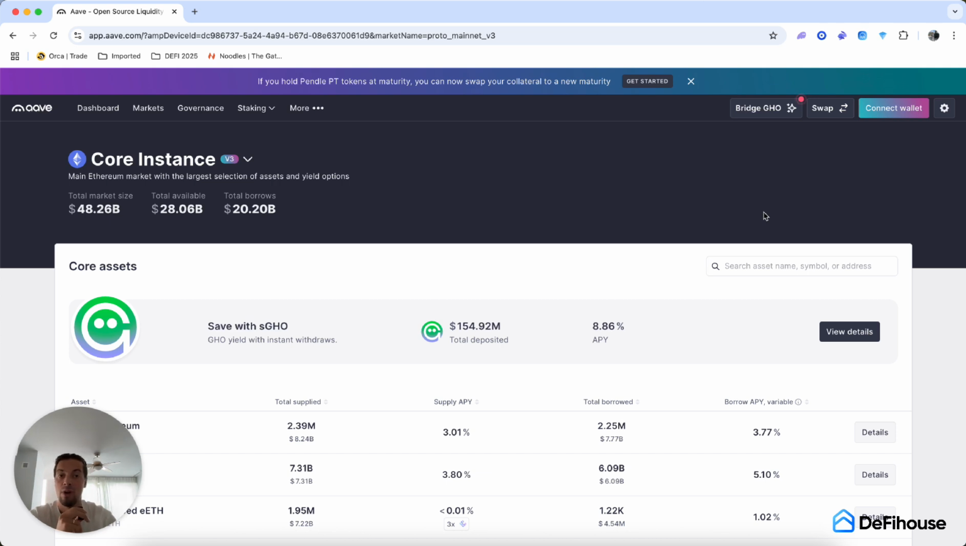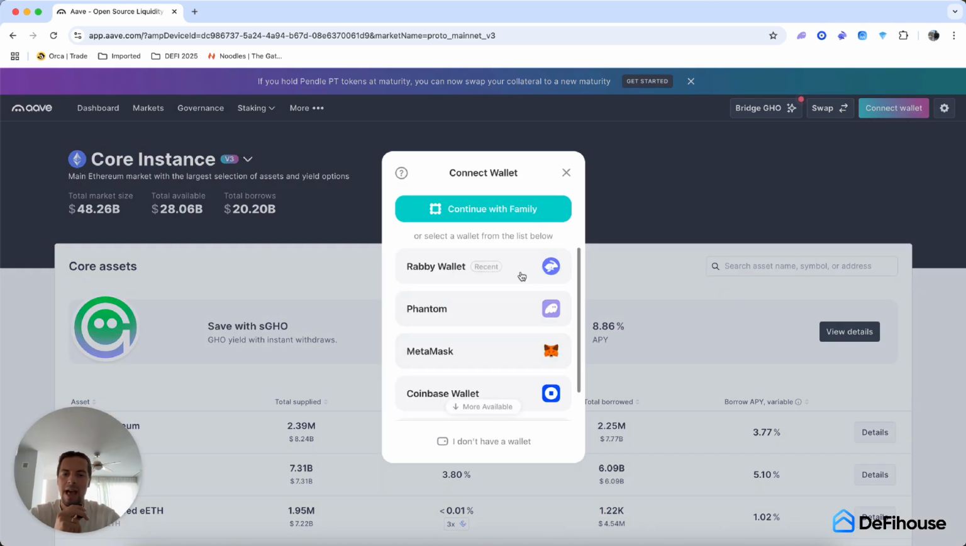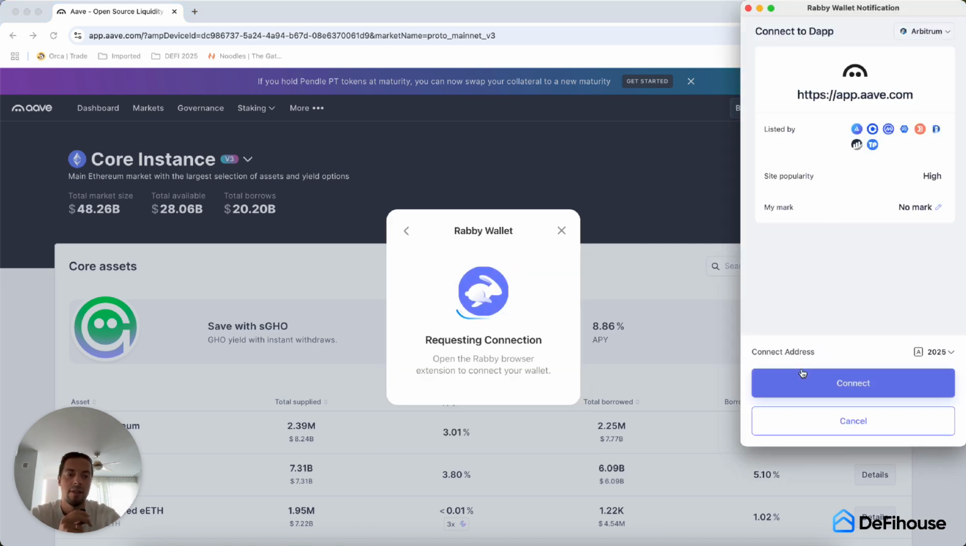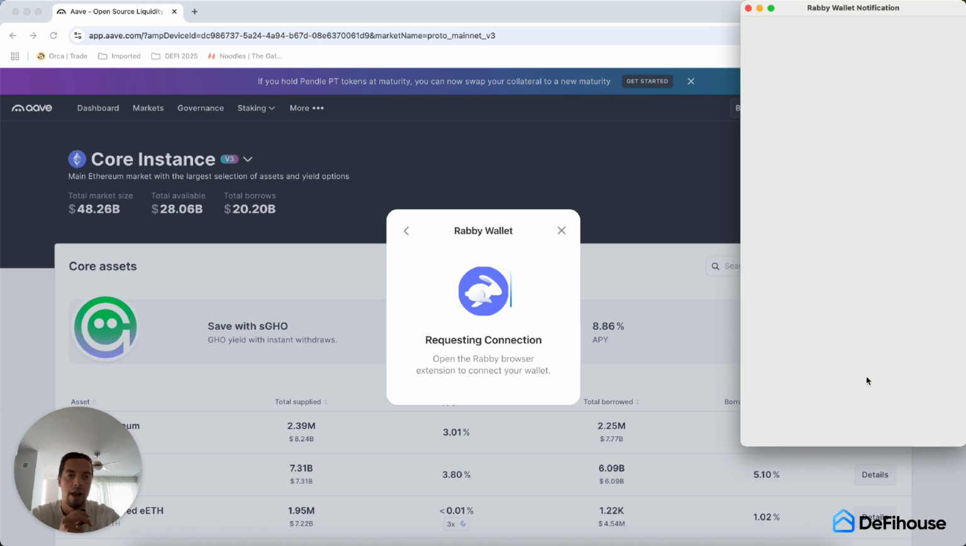But basically, when you come to the Aave protocol itself, you want to go ahead and click connect wallet. And it will ask you which wallet you want to connect. I showed you how to create Rabbit wallet, Phantom as well, etc. It's up to you which wallet you want to use. In this case, I'm using Rabbit. So I want to click on Rabbit wallet. It will request the connection. I will click on connect. And now, as you can see, I am on the protocol.